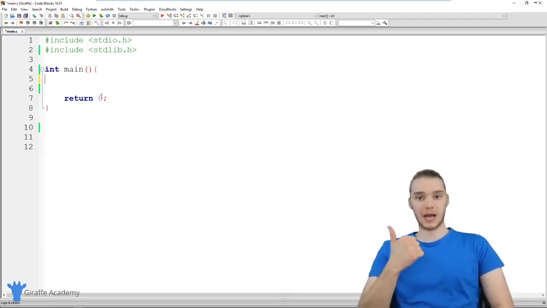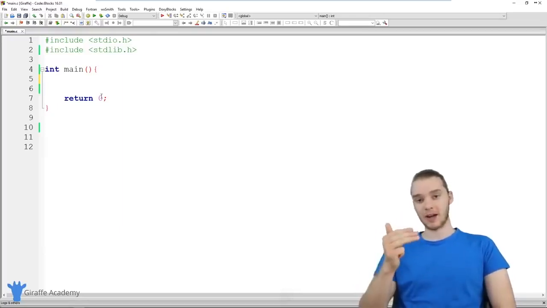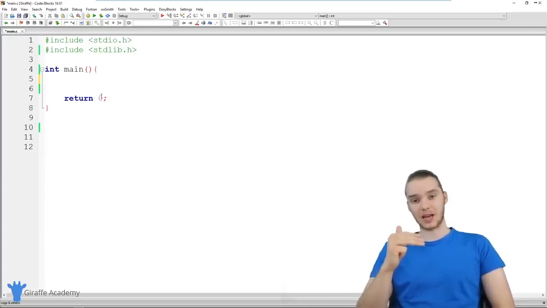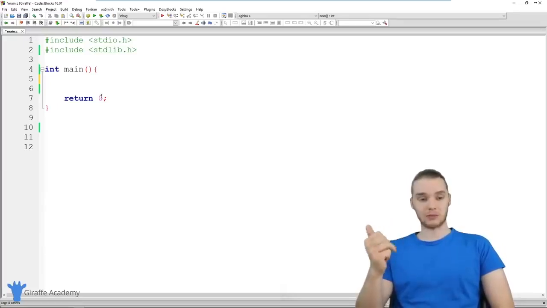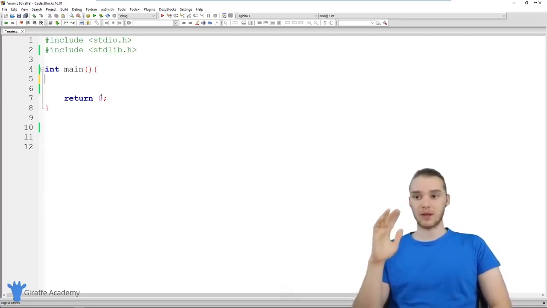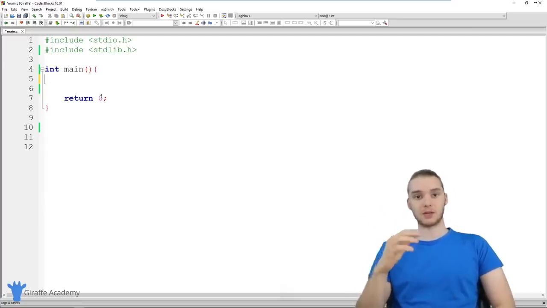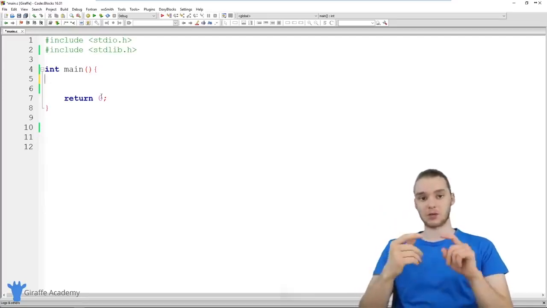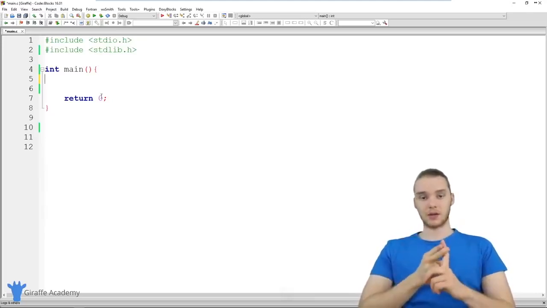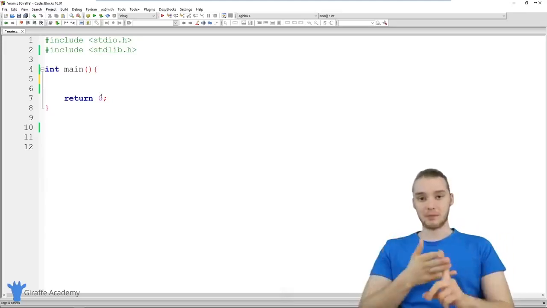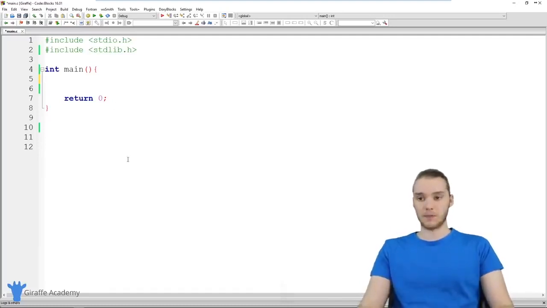So this calculator will be able to add, subtract, multiply, and divide, and we're going to let the user decide which one they want to do. So we'll let them decide if they want to add or subtract or whatever. It's going to be pretty cool, and we're going to end up using some of the stuff that we've learned recently in the course, like if statements. We're also going to use getting input from users, and I'm going to show you guys how you can get characters as input from a user as well.